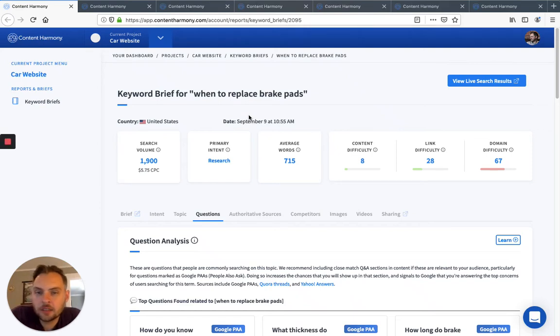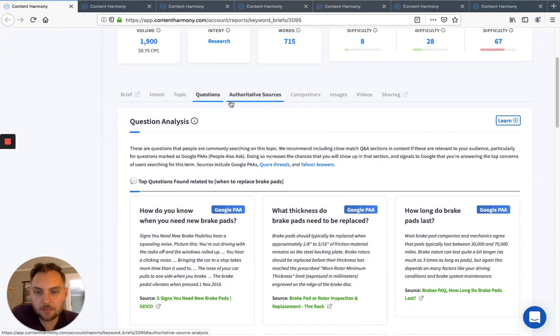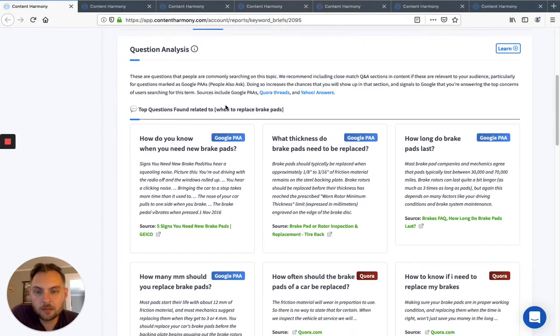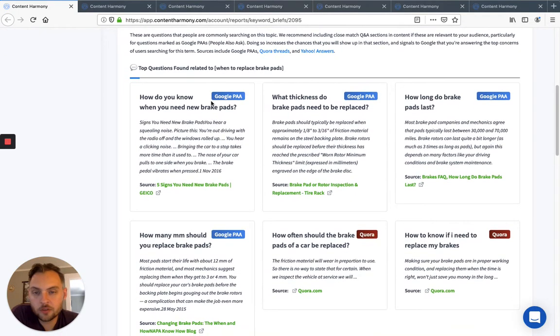Hey everybody, today I'm going to show you how to use the questions section of the keyword briefs in Content Harmony. We're doing a couple cool things here. This is a keyword brief for a keyword of when to replace brake pads for an automotive type of website. And you can see we've got questions coming in from a few different sources.